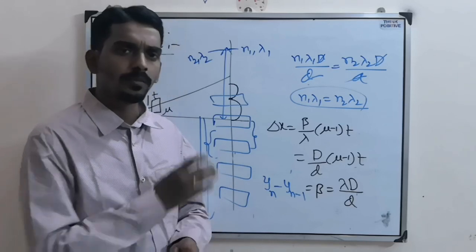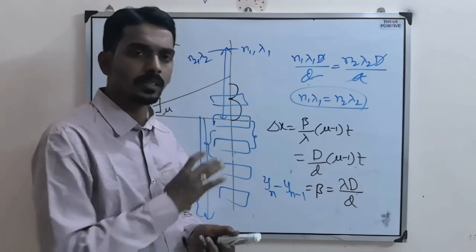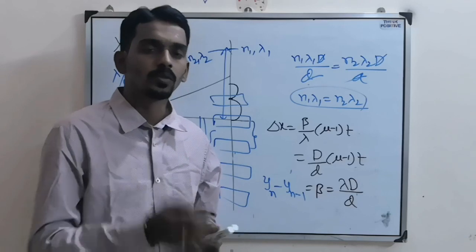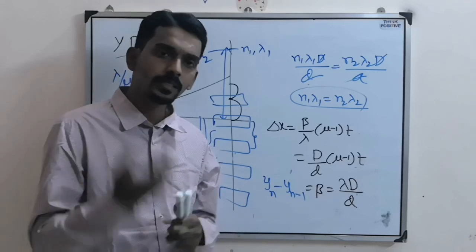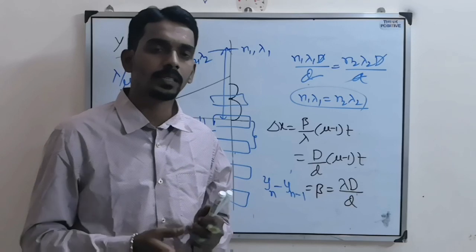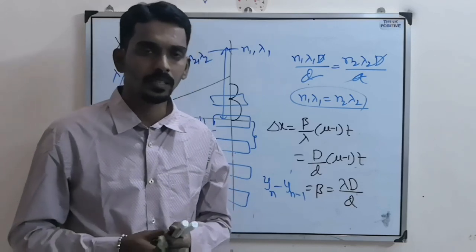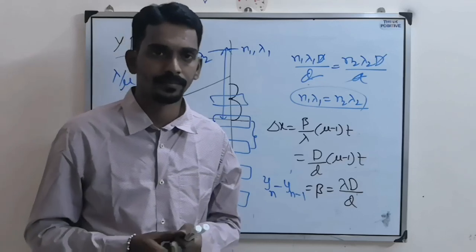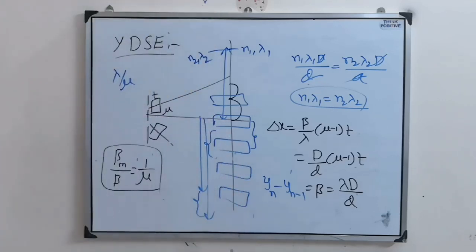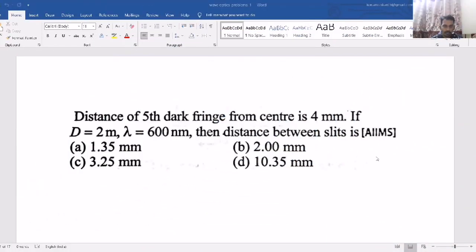So this way you have to focus and understand based on this thing. Now we will try to solve a few questions. And in the next class we will study about diffraction and the polarization part. Right? Now let's see a few questions to understand whatever we have discussed. It's all about interference, or better to say Young's double slit experiment.